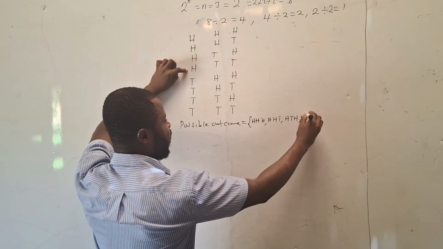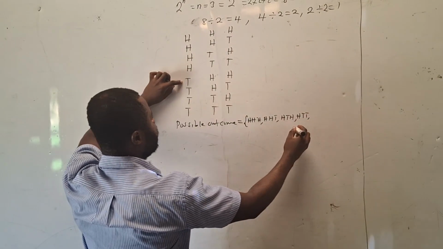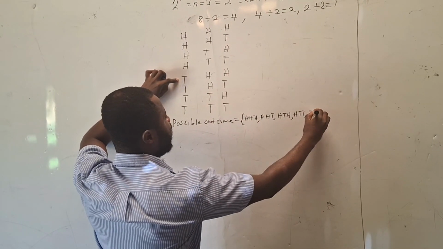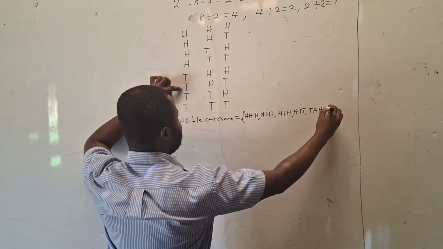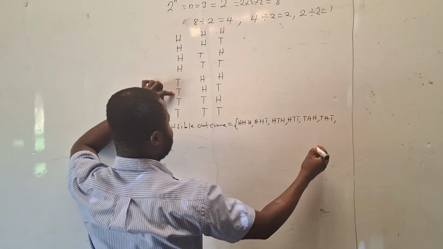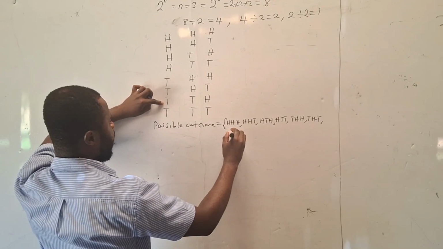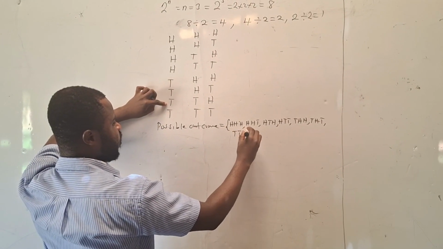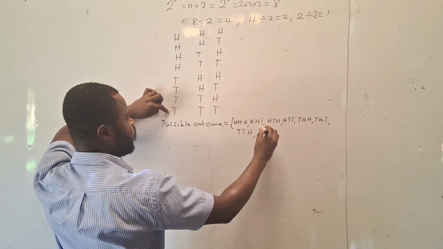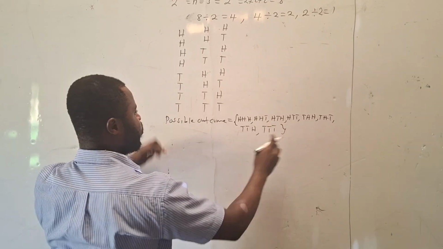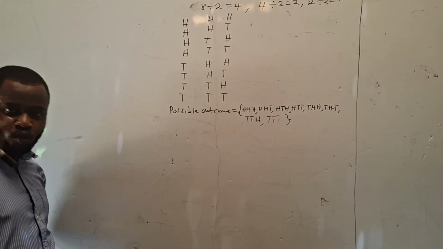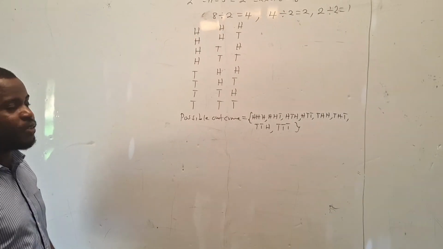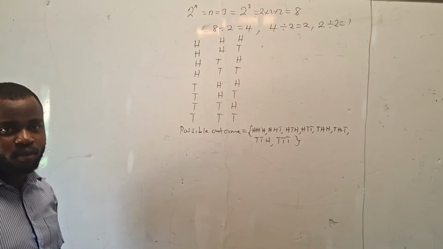Head, tail, tail. Then tail, head, head. Then tail, head, tail. Then tail, tail, head. Then tail, tail, tail. So these will be the possible outcomes for tossing a coin 3 times.